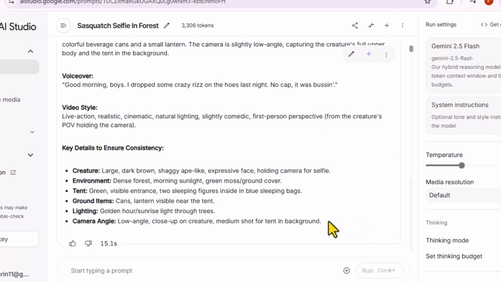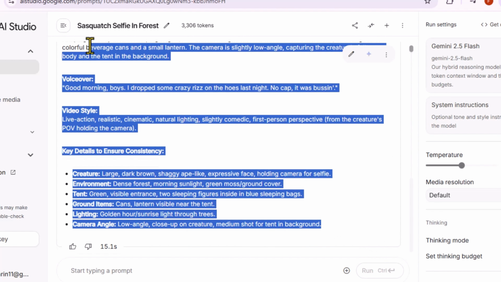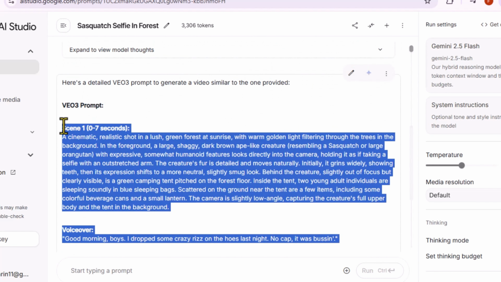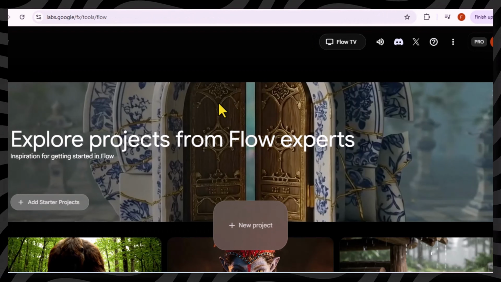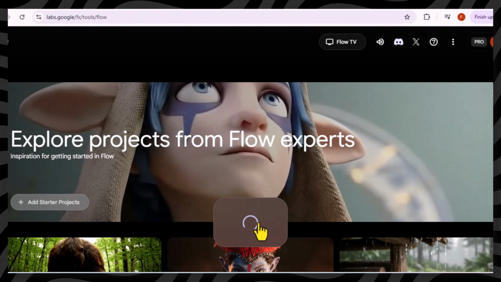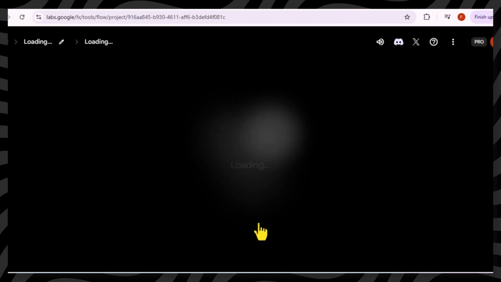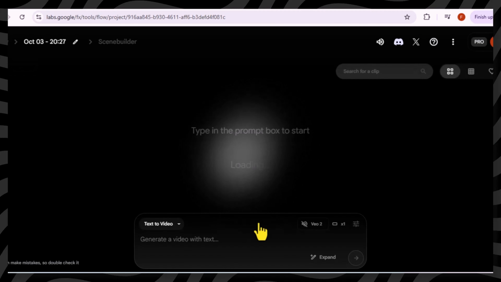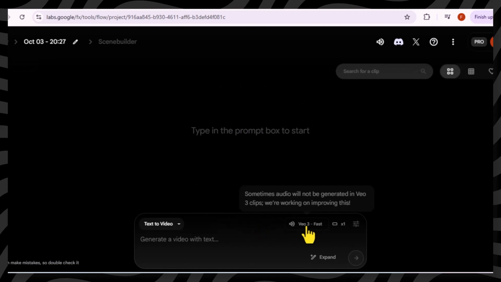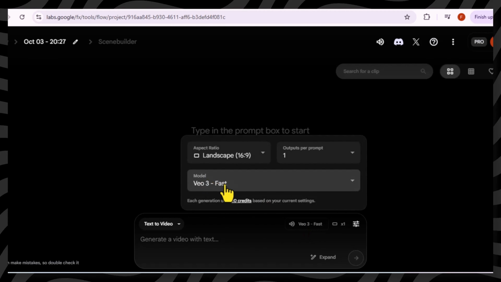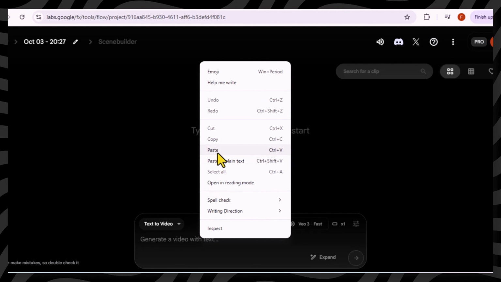After getting the prompt, copy that full given prompt and go to Google Flow to remake that Bigfoot AI video with Google VO3 for free. And if you don't know how to get Google VO3 100% free, check my channel to get the full video tutorial. Open a new project on Flow, select VO3 model and paste that copied prompt to this box and wait for a few minutes to create video by Google for us.